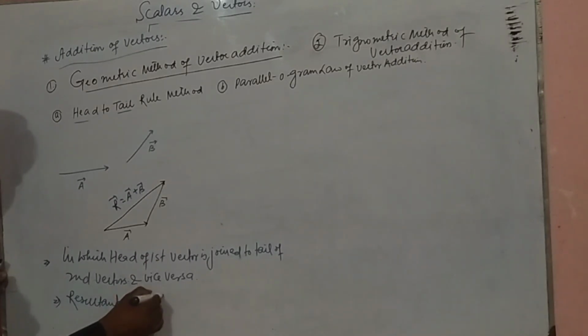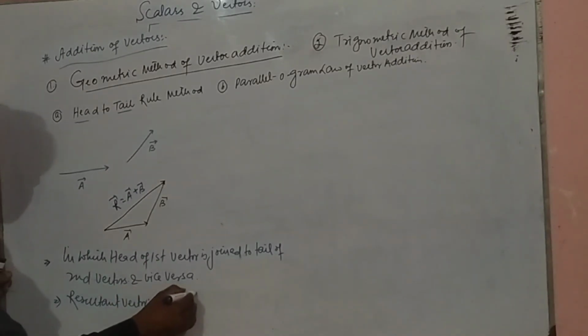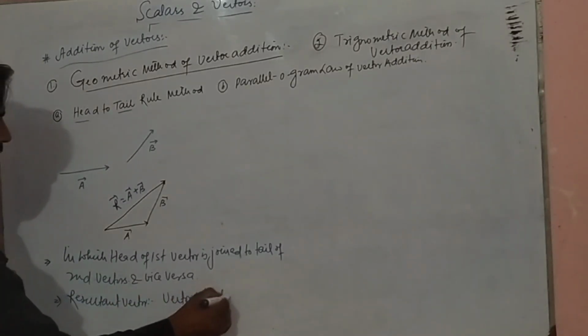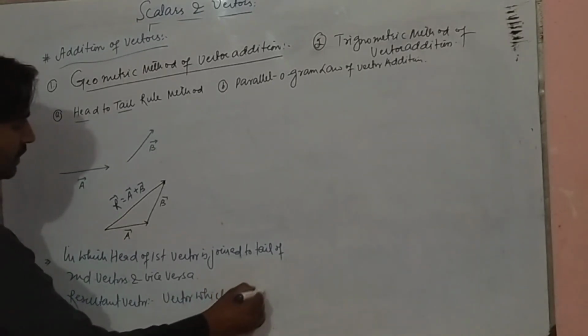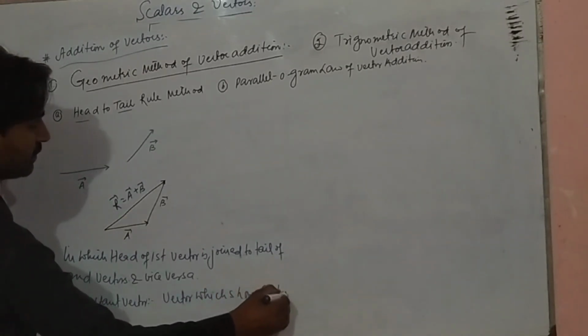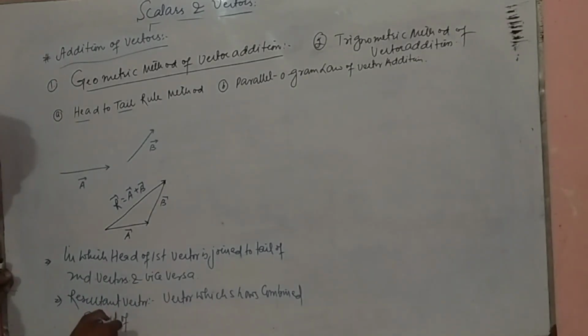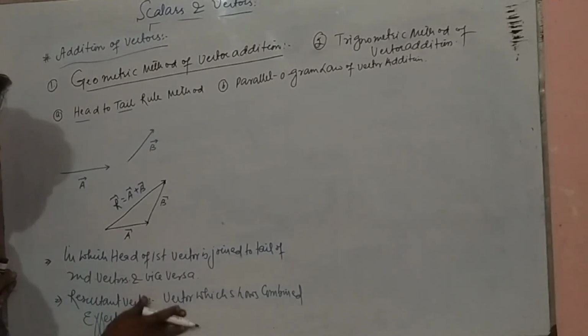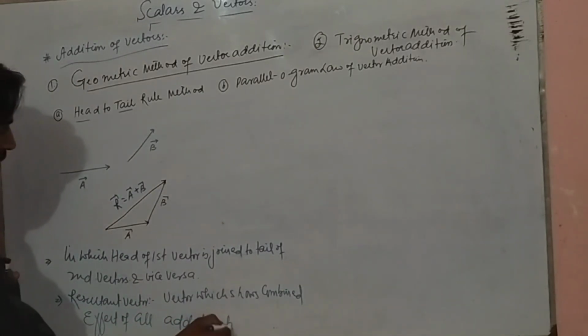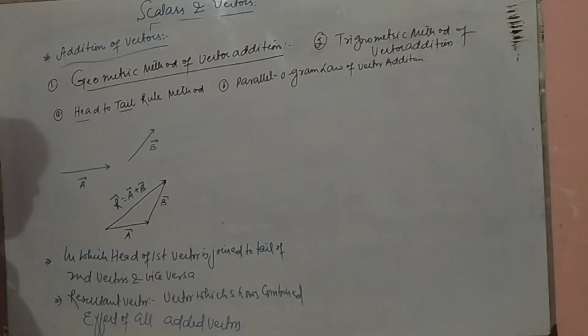Resultant vector is a vector which shows the combined effect of all added vectors.